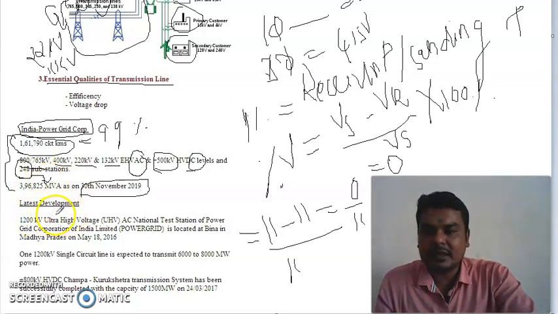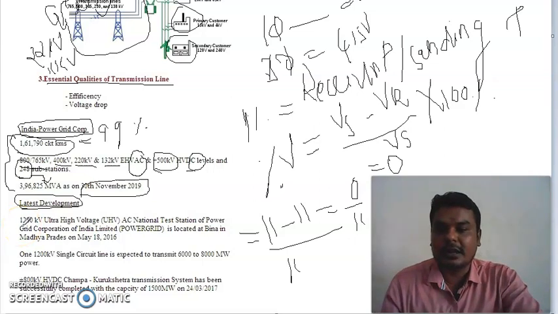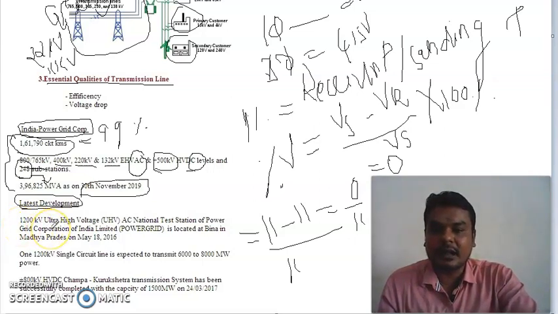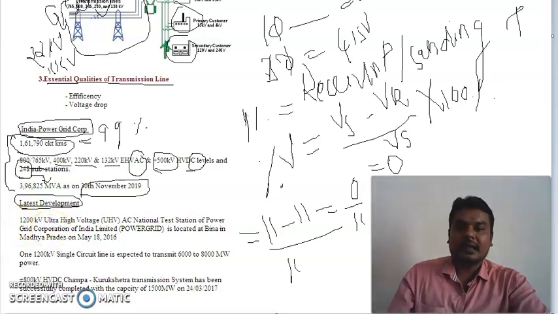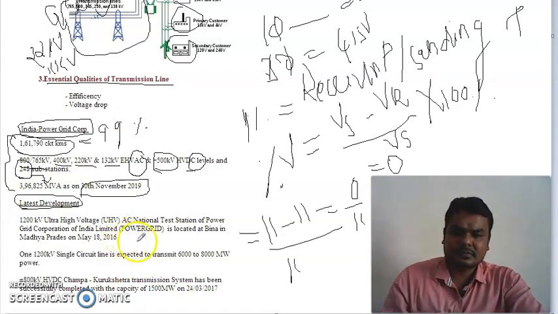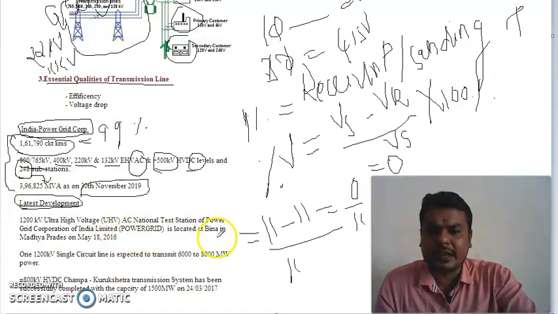And the latest development. The latest development of Power Grid Corporation of India is that they have developed an operating voltage of 1200 kV for transmission lines, which is said to be ultra high voltage, at the national test station located in Bina, Madhya Pradesh, on May 18, 2016.